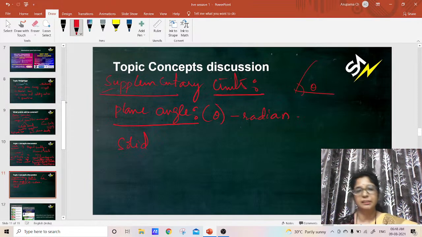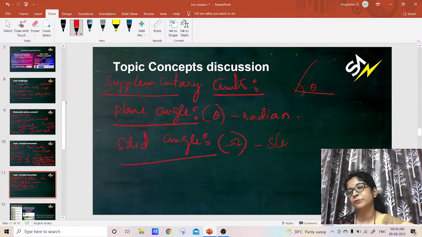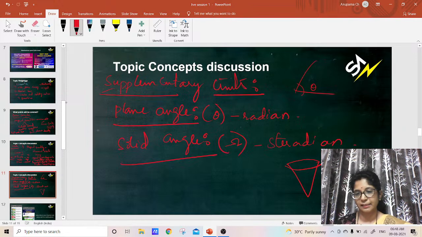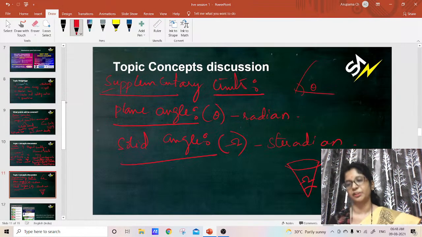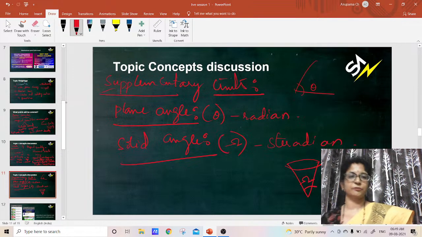Next we have solid angle. Solid angle comes under three dimensions, it is represented by omega, and the unit is steradian. So these are the SI units.